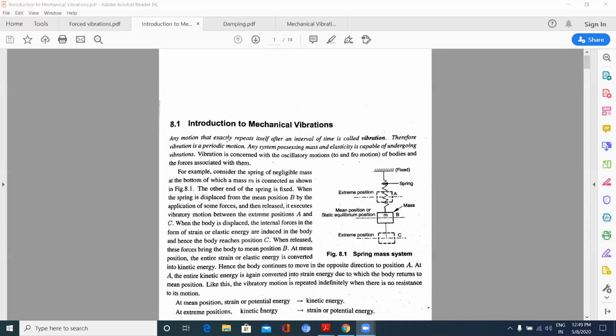Any motion that exactly repeats itself after an interval of time is called a vibration here. Therefore, a vibration is a periodic motion. Underline this: it is a periodic motion. Any system possessing mass and elasticity is capable of undergoing a vibration.